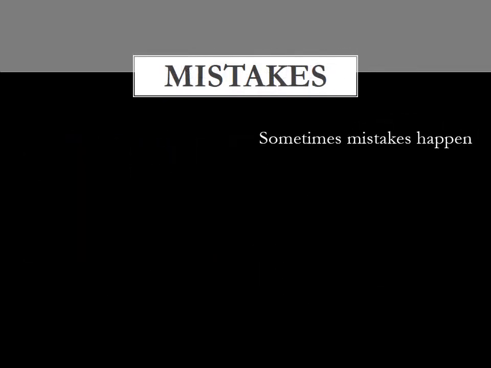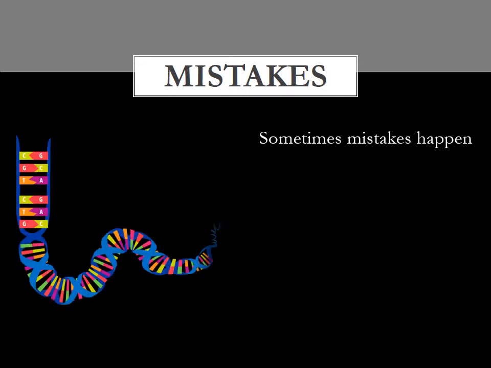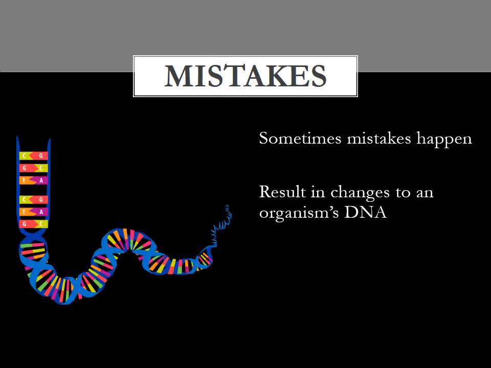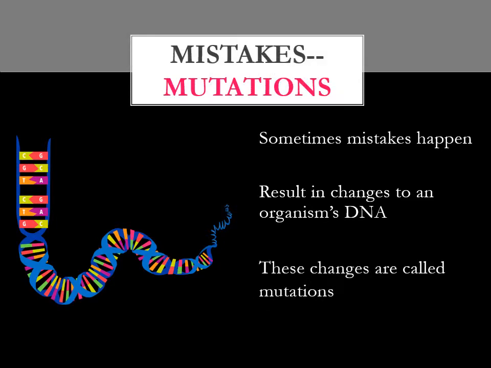Sometimes mistakes happen during the process of cell division. This can result in changes to an organism's DNA. These mistakes are called mutations.